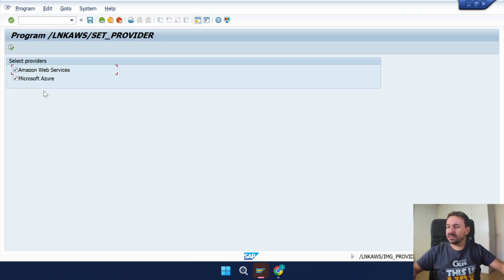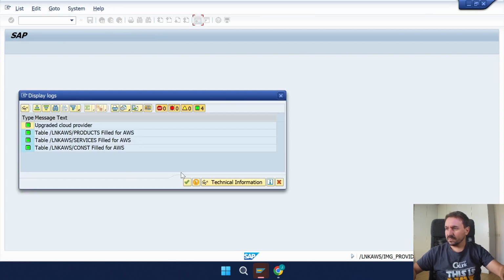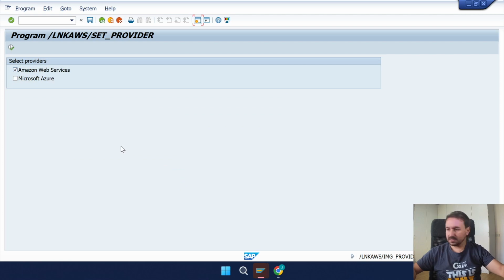In this case, we work with Amazon Web Services or Microsoft Azure. In this case, I will only configure Amazon Web Services. The cloud provider was upgraded, and go back.